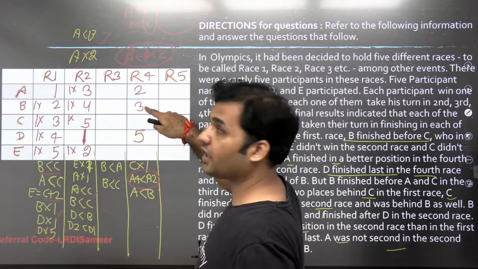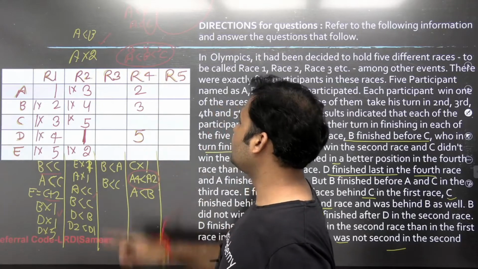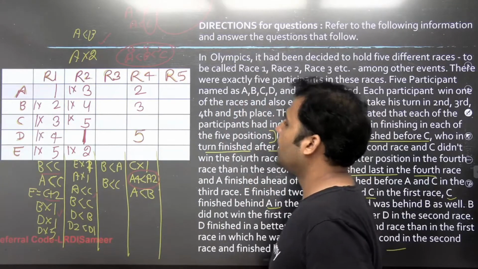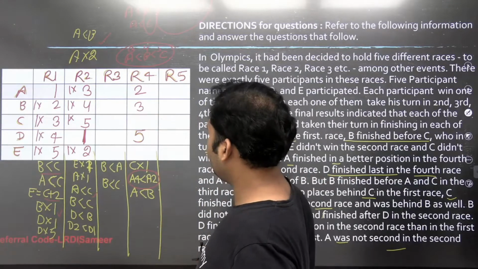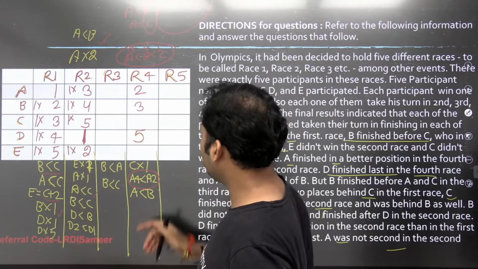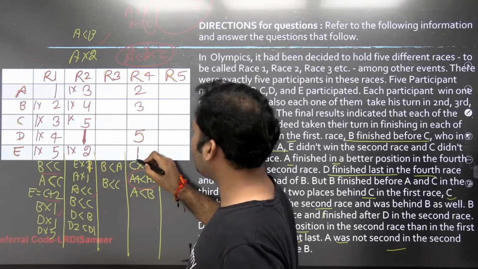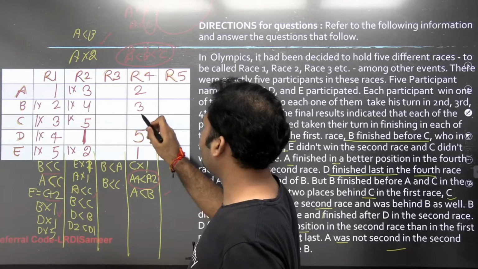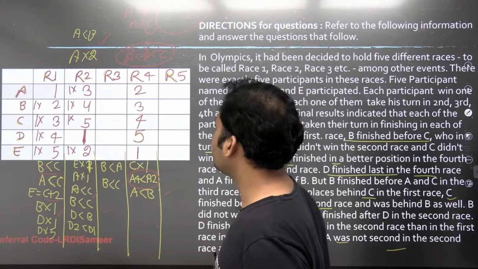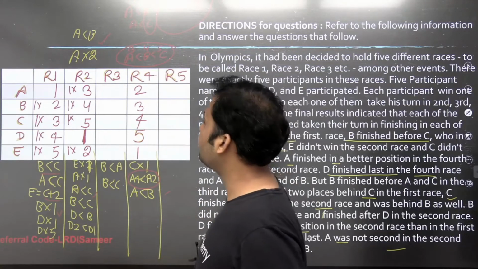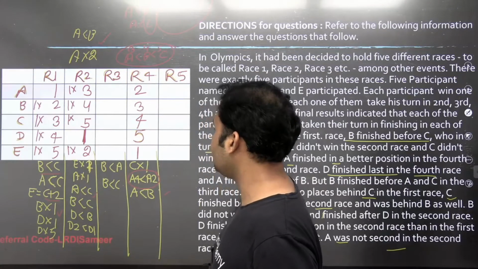So 5 will not come again over here in race 4. So 3 is the only option. Okay, now you see that 2, 3, 5, these are the values that we have already filled. C has not been given rank 1 here, so E will be given rank 1. So the rank left for C will be 4 here. So again we have all the ranks of race 4. Now the question becomes very easy.